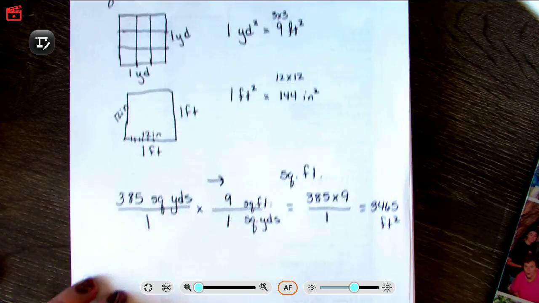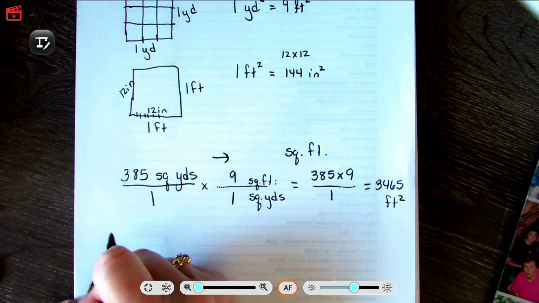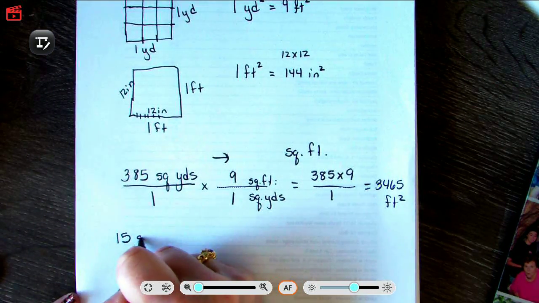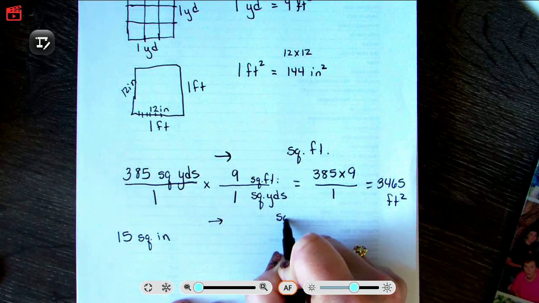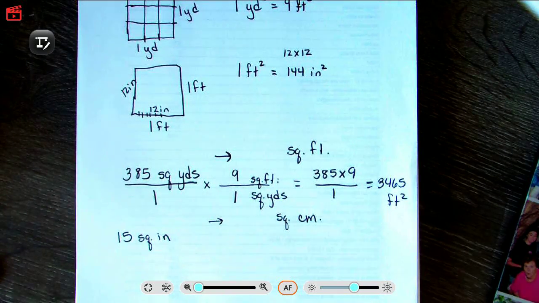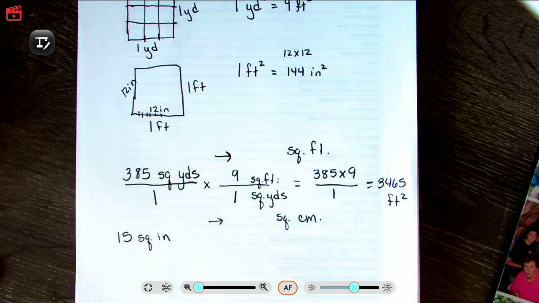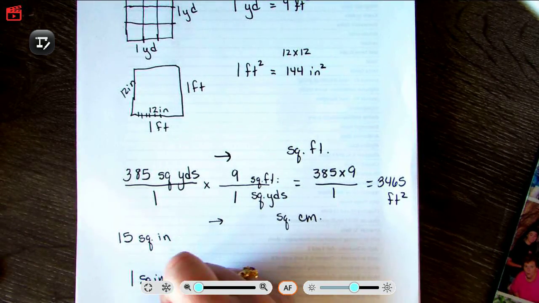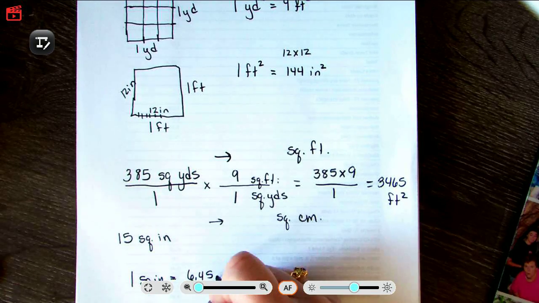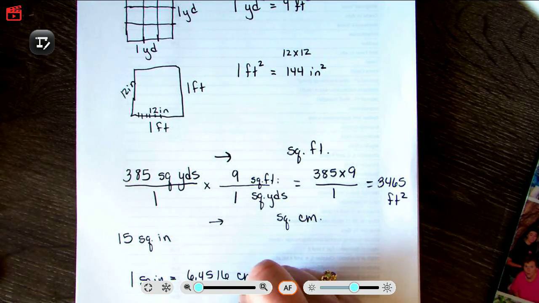We could also do one for, let's just go, 15 square inches, and I want to convert it to square centimeters. All right, so this is where I'm going to look on my wonderful table, where I have lots and lots of different versions, but I see that a square inch is 6.4516 square centimeters.